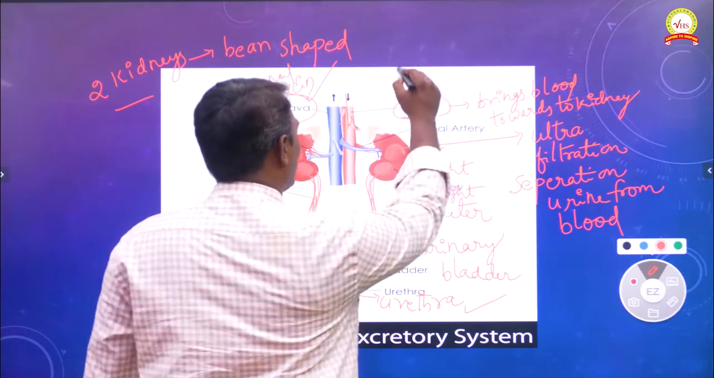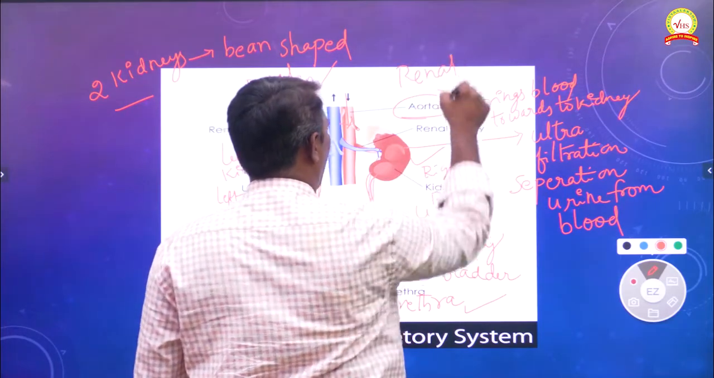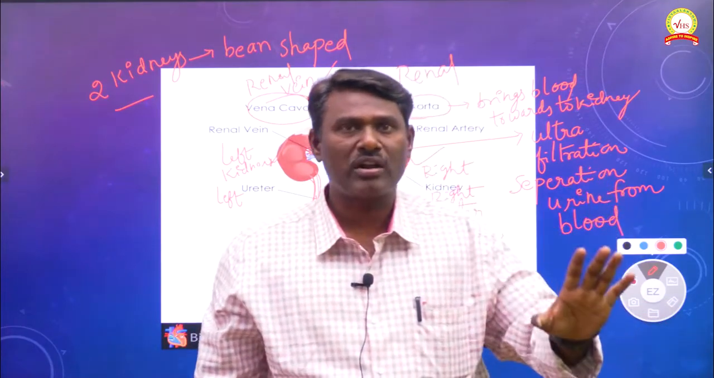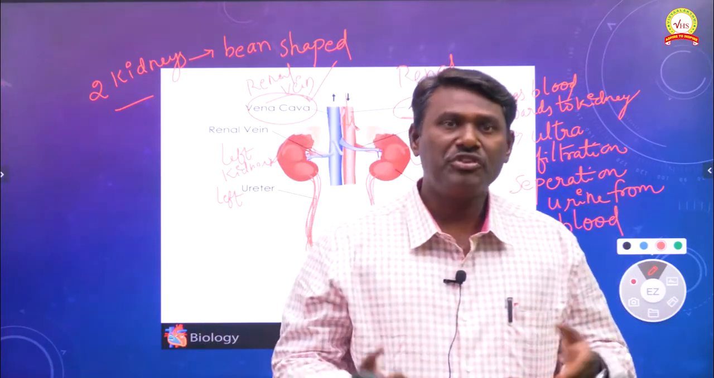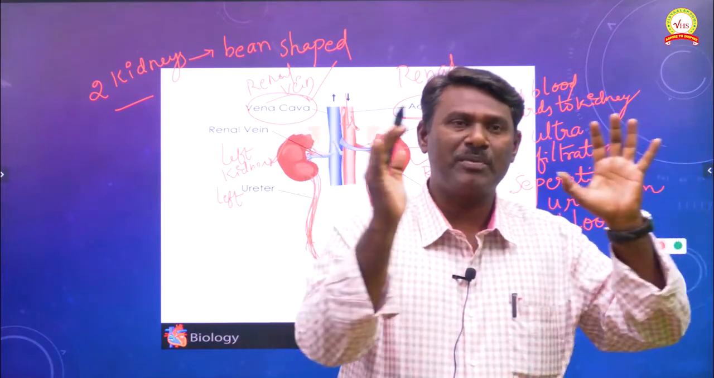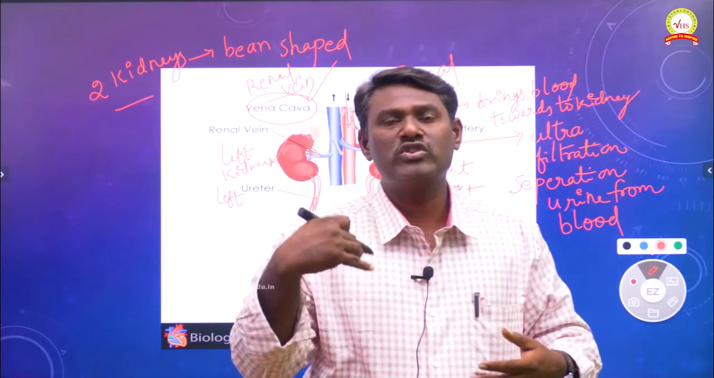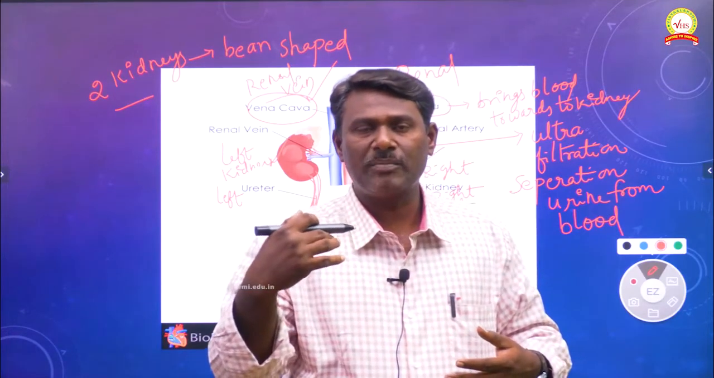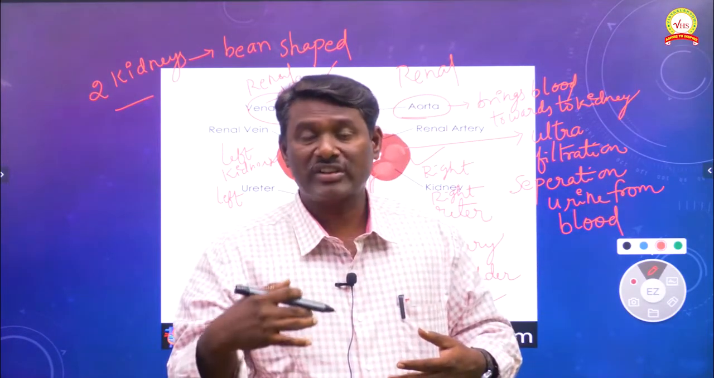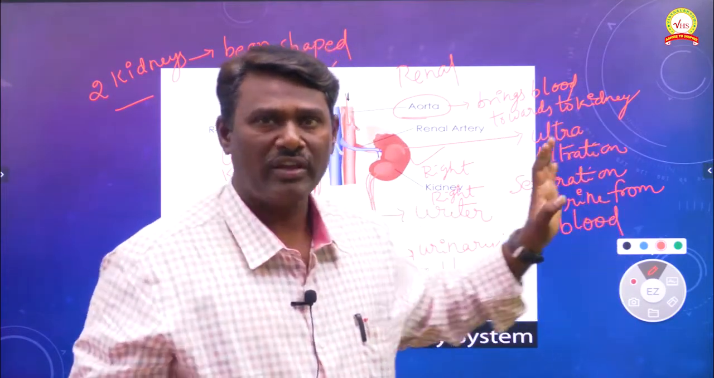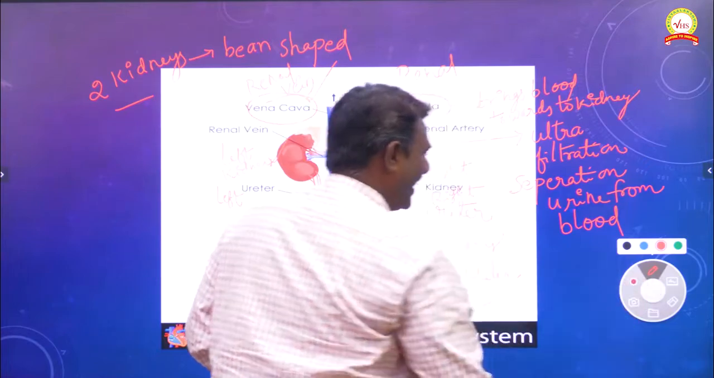So the final conclusion here: the renal artery brings blood towards the kidneys, which is needed for ultrafiltration. The renal vein collects deoxygenated blood from the kidneys generated by metabolic activity. This deoxygenated blood collected by the renal vein is transported to the lungs for purification. Okay, so this is about the human excretory system.